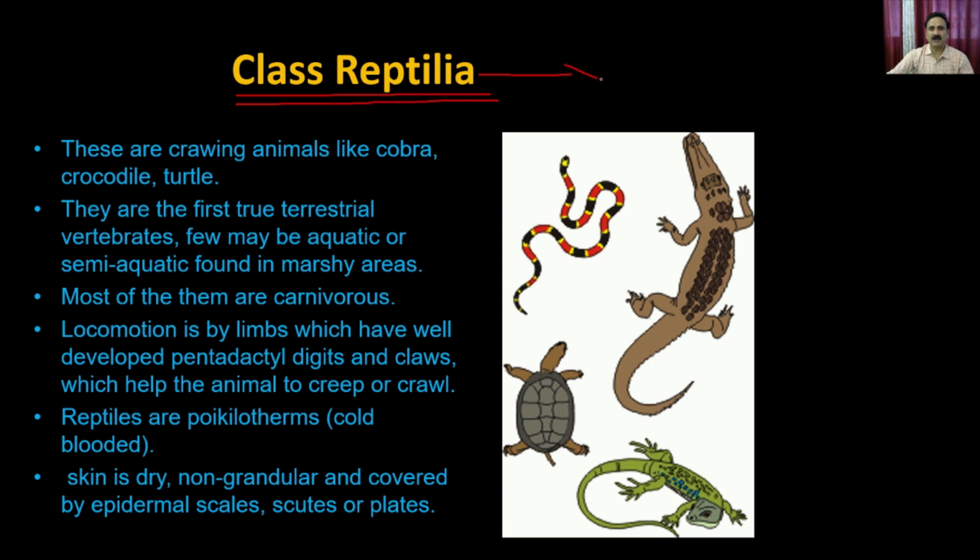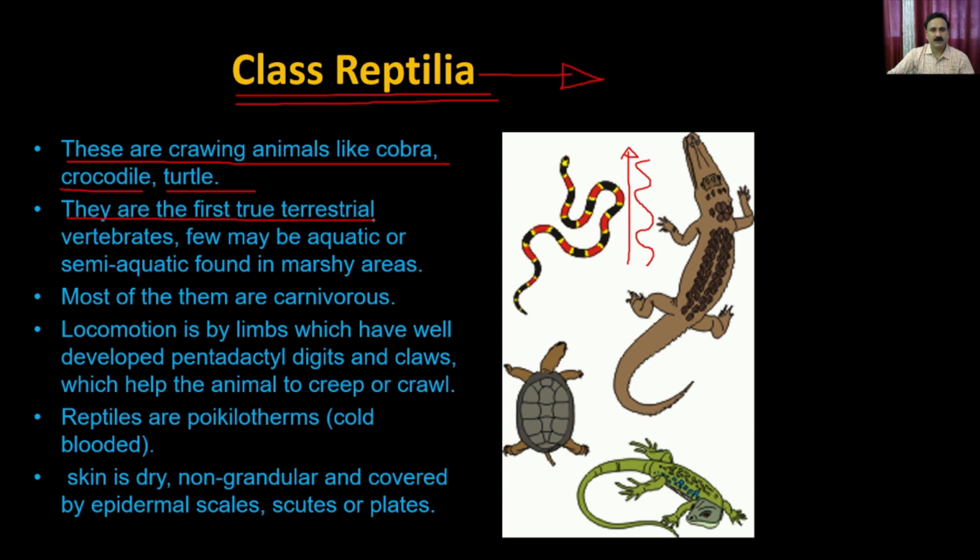So the class Reptilia is the animals which slide onto the land, right? They are terrestrial animals, and they crawl onto the surface. So these are the crawling animals like cobra, crocodile, and turtle. You see here, right? All the animals are crawling, and that's how they don't move in a straight direction. They move in a zigzag manner, right? Whether it is a crocodile, or whether it is a snake or turtle, or even the lizards also.